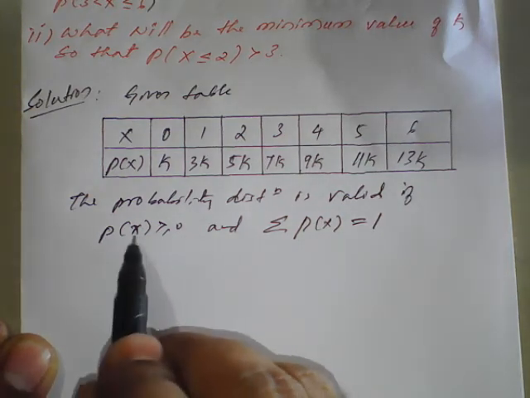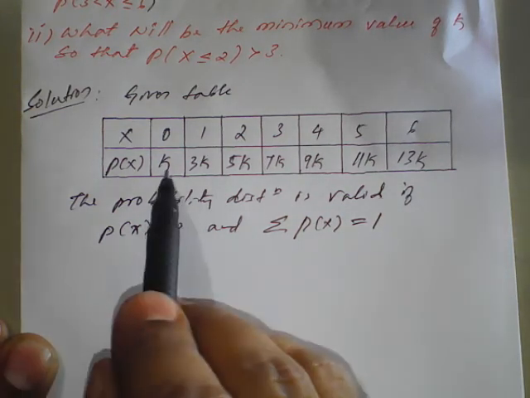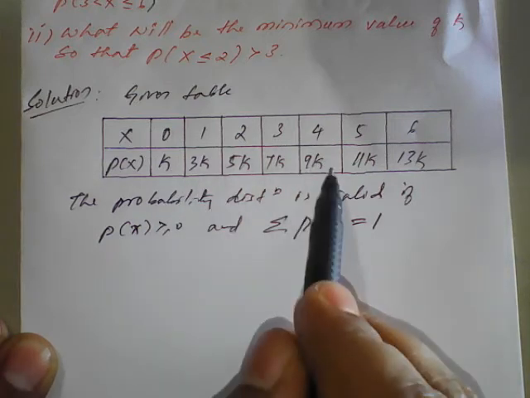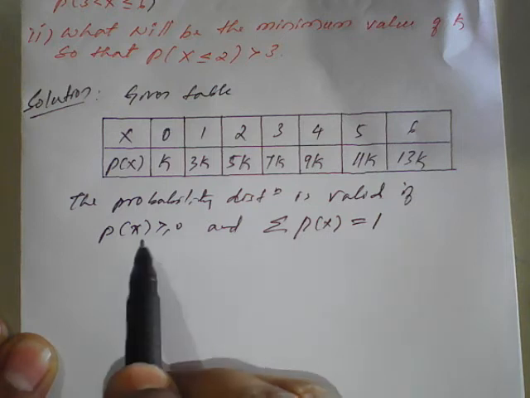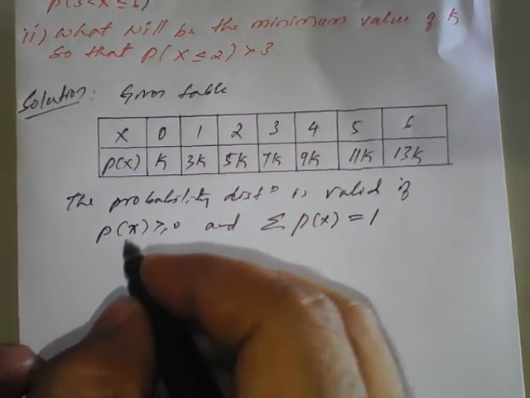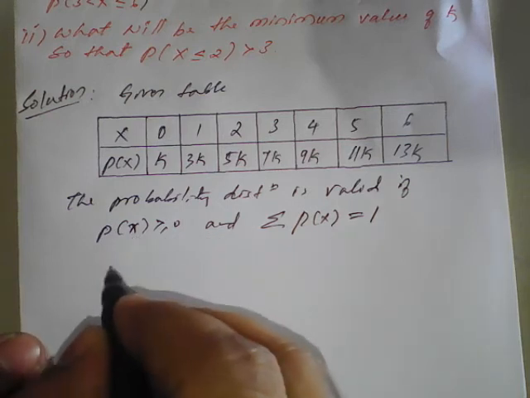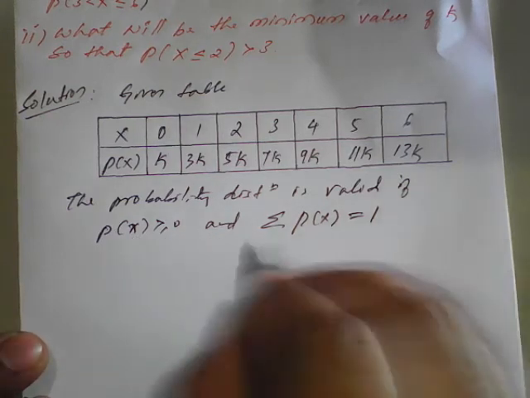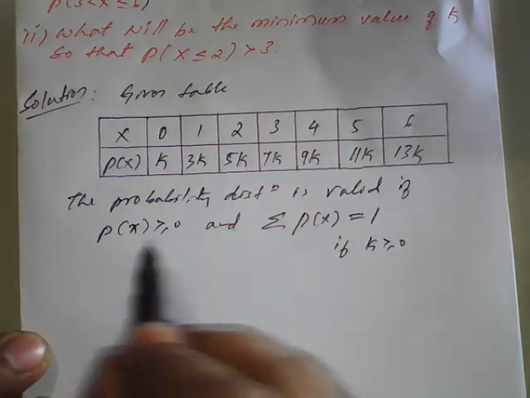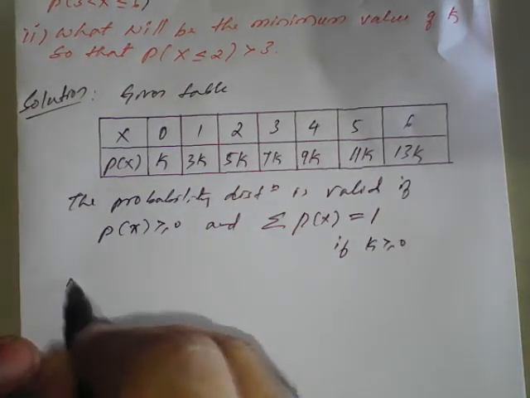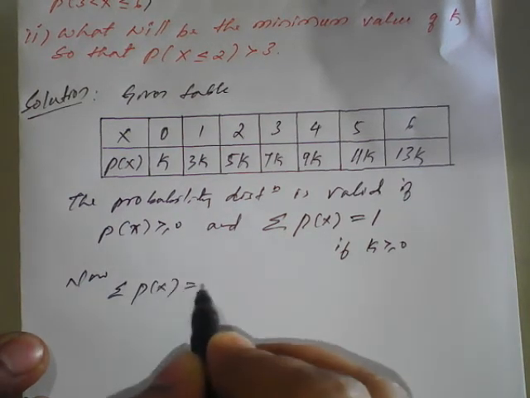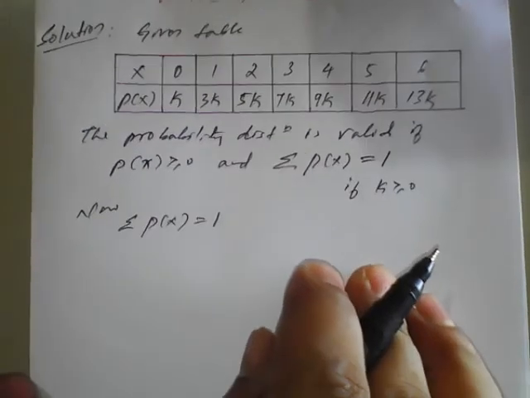But p of x, these p of x are the values. So k, we don't know whether k is positive or negative, we'll check here. If the second condition is satisfied, this will also be satisfied. So based on this we can write that if k is greater than or equal to 0, meaning positive, then only these two conditions are satisfied. Now I want to take the summation of p of x equal to 1.